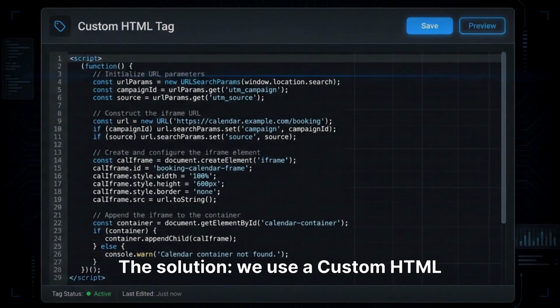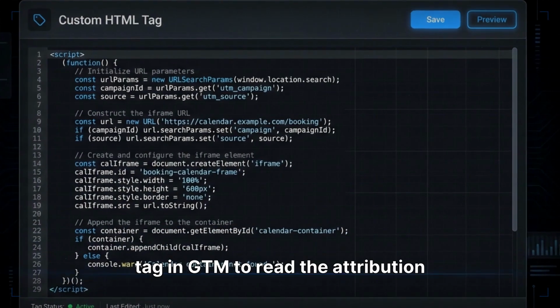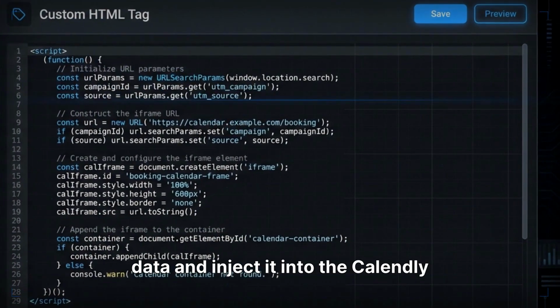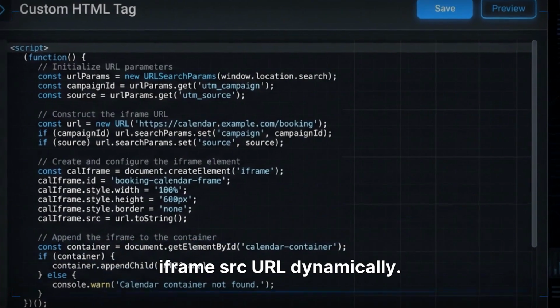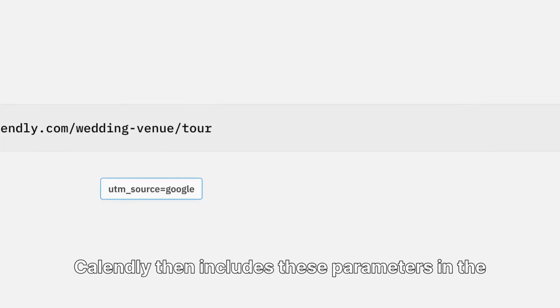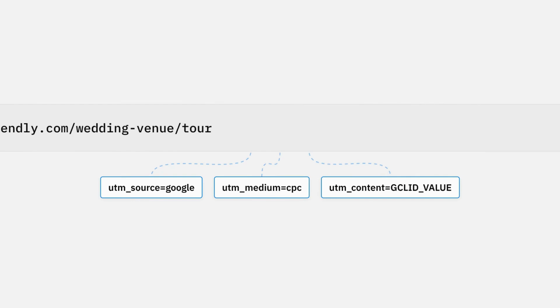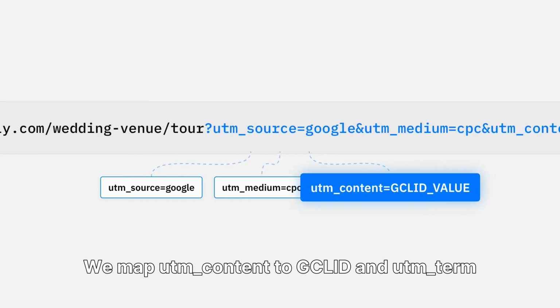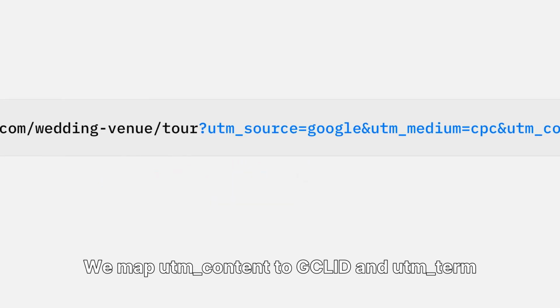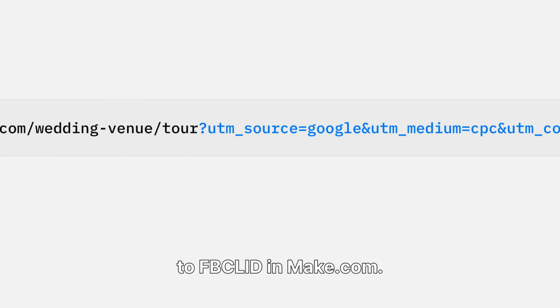The solution: we use a custom HTML tag in GTM to read the attribution data and inject it into the Calendly iframe URL dynamically. Calendly then includes these parameters in the booking webhook payload. We map UTM_content to GCLID and UTM_term to FBCLID in Make.com.